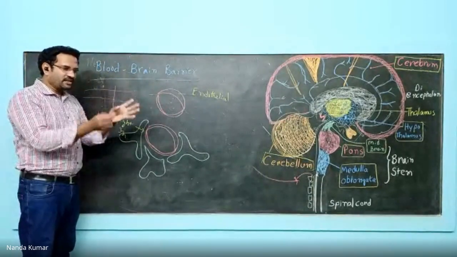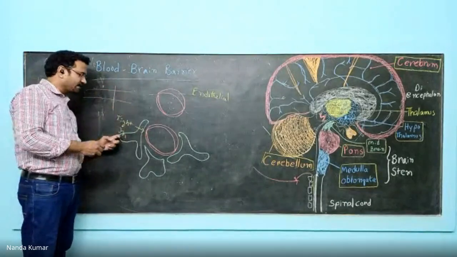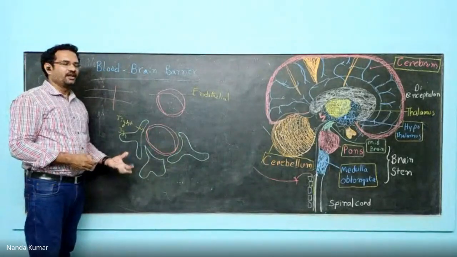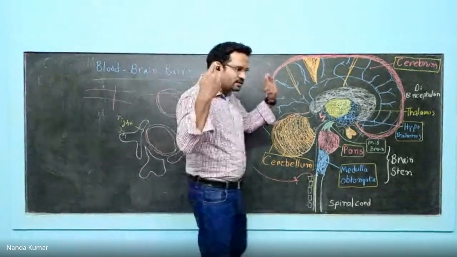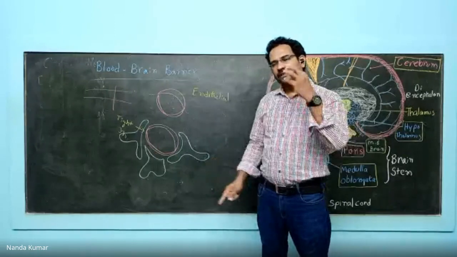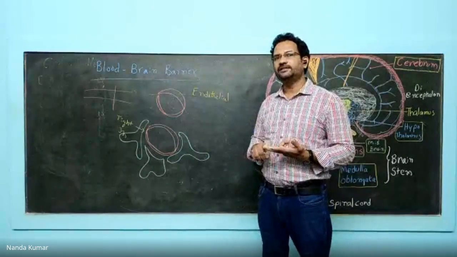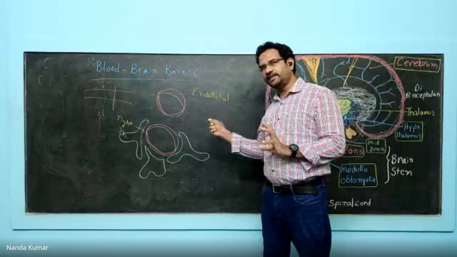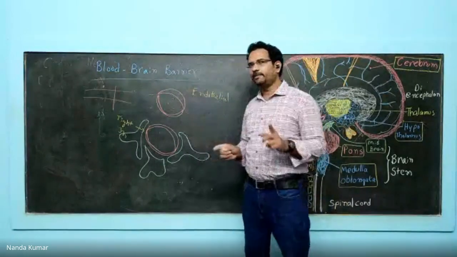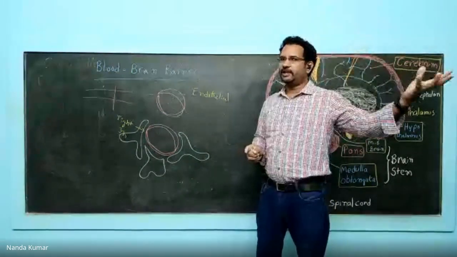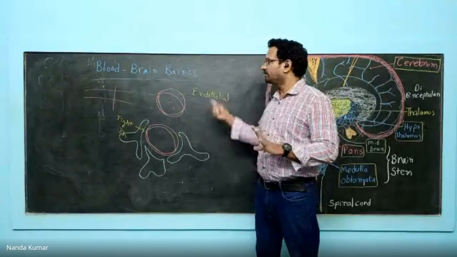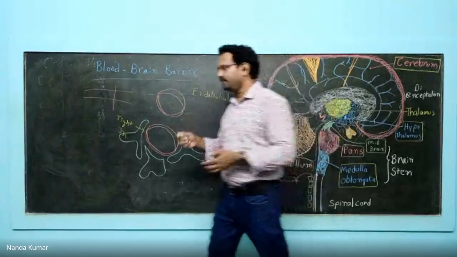So in the brain, all these endothelial cells are very tightly packed, known as tight junctions, and they are surrounded by these astrocytes so that further leakage is inhibited. So whatever gets into your blood will not get into your brain because of these tight junctions. There are certain carriers for glucose and amino acids, and some of the lipid molecules can get inside. Leaving these, other molecules cannot get into the brain. So this is called the blood-brain barrier, and it is there to protect the brain from external chemicals, any harmful chemicals. Whatever drug we take, it will not get into the brain, thanks to this blood-brain barrier. Now, the last aspect